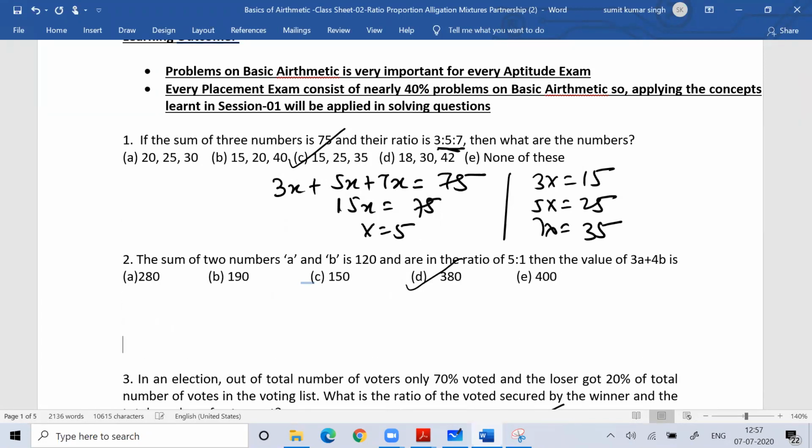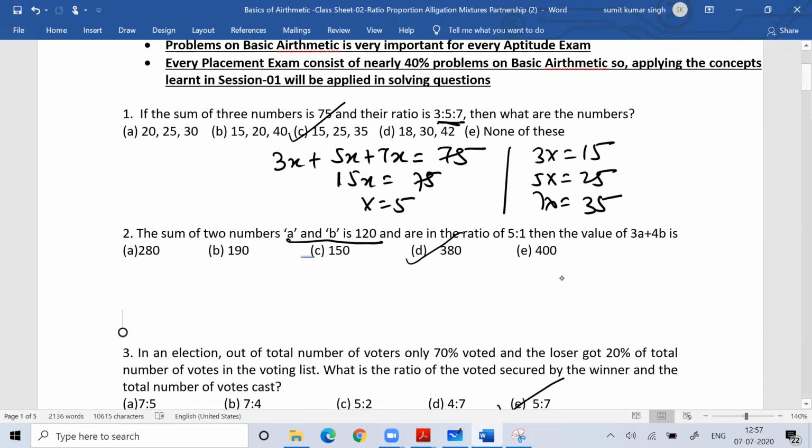Question number 2. The sum of two numbers A and B is 120 and they are in ratio 5 is to 1. So take A as 5x and B as x. The sum of A and B is 6x, so 6x is equal to 120.